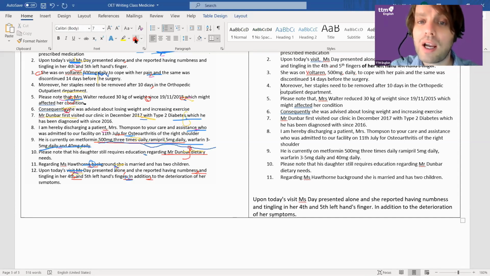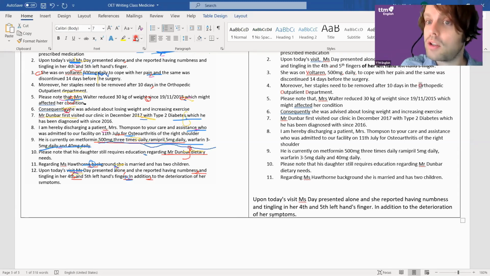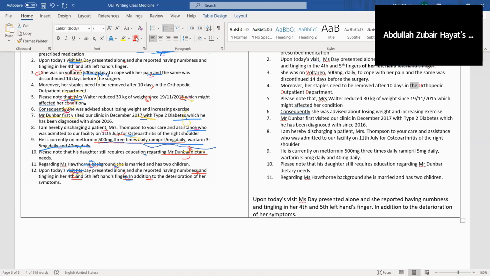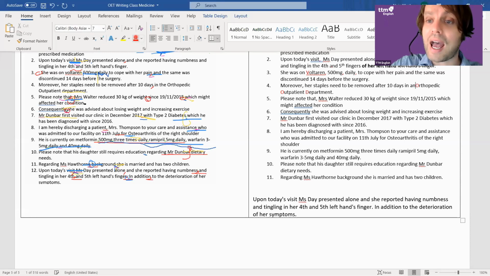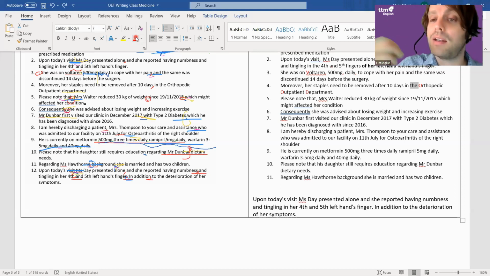And do we need to put "the" if it's not specific? Well, it depends on the situation. Usually you're writing to a reader and it's your hospital that has that department in it, so the reader knows which one. If you know which one already, then you use "the." If the reader doesn't know which one you're talking about, then you couldn't use the name. It would have to be generic, wouldn't it? Okay. So in this case, let's just assume that it's the actual name and that the reader knows that.